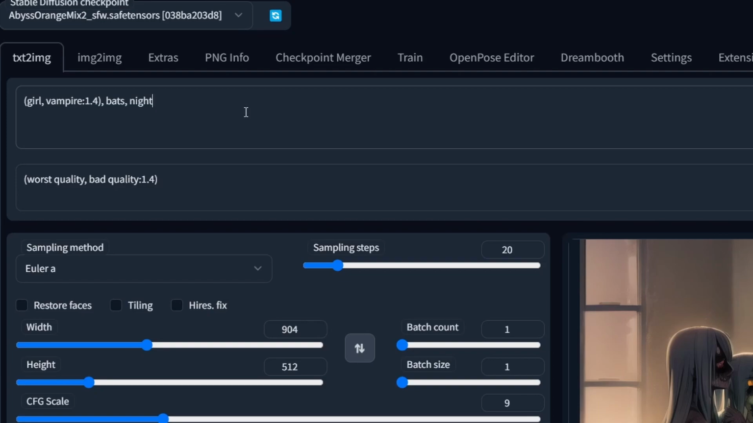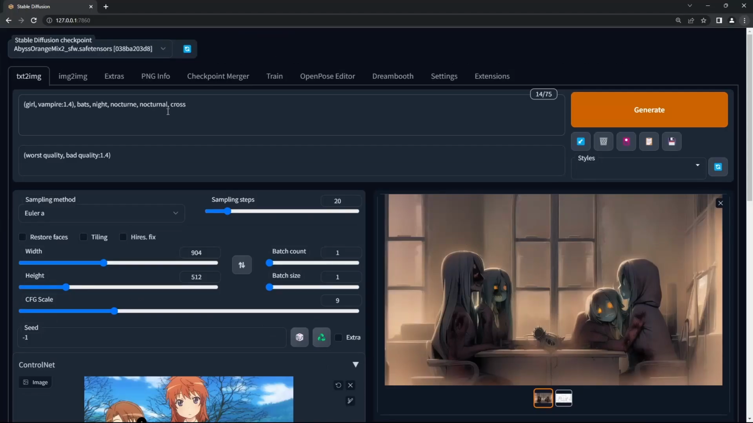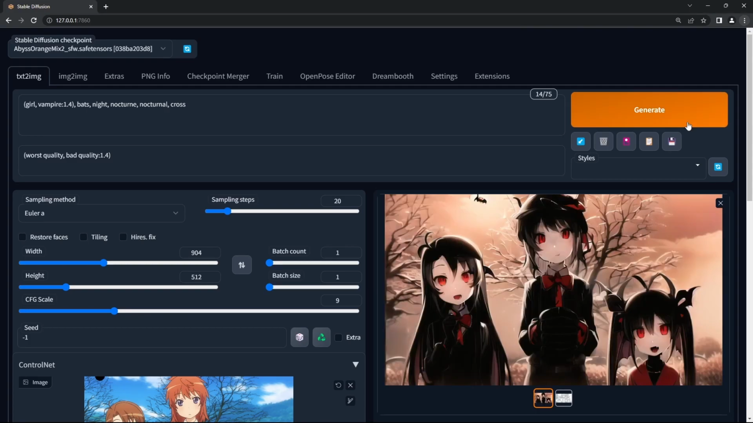Vampires live in the night. Nocturne? Nocturnal? Nocturne? Might as well have both. Other vampire-y stuff, across? You know what, I think this is a good start. Let's hit the RNG button. Holy Batman. It's definitely had an effect, but the quality's a bit on the low side.